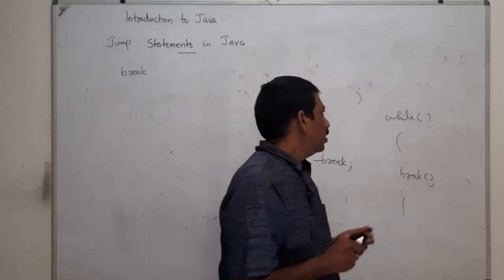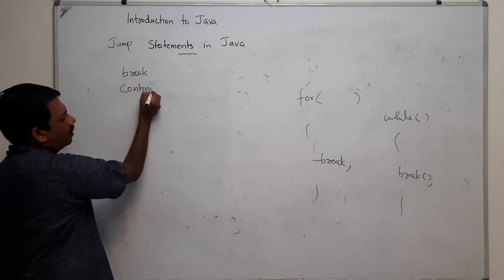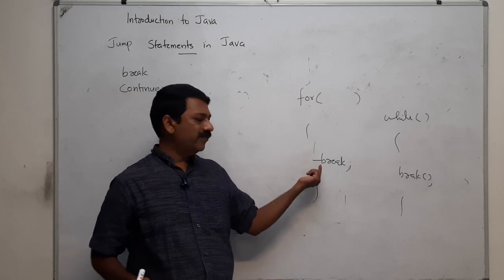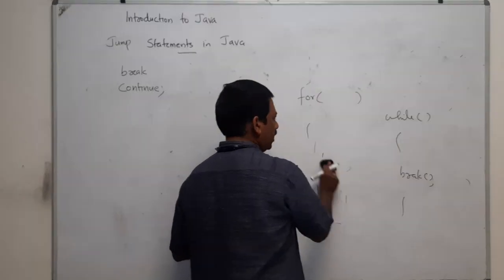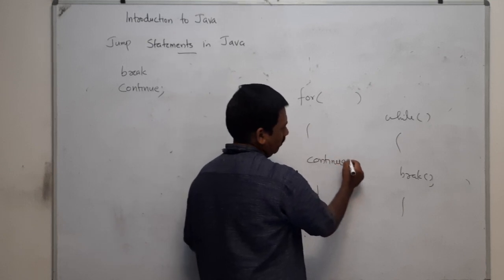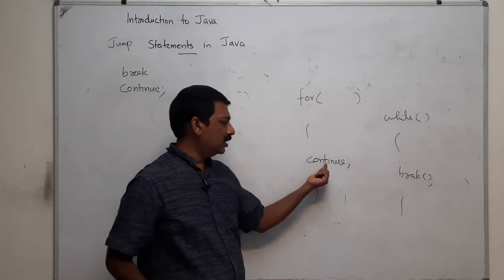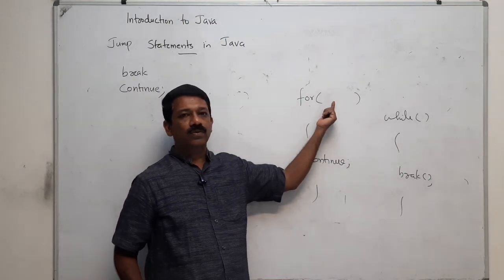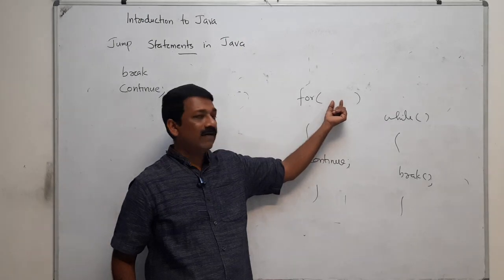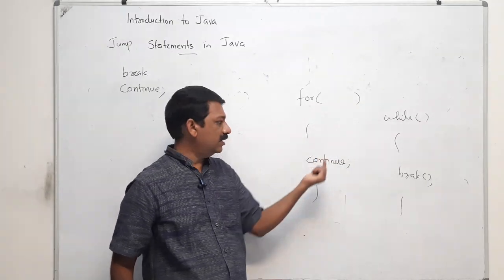Now, another statement is continue. It is just the reverse of break. Suppose that here you have a continue statement. When this continue statement is executed, you come back to the initial section and calculate the condition again.